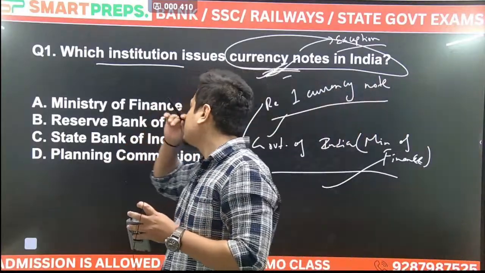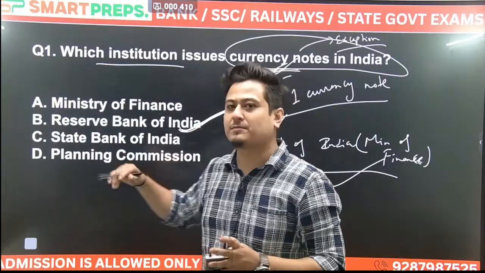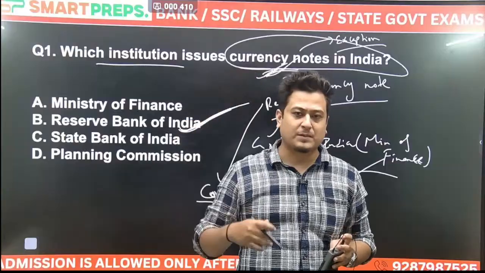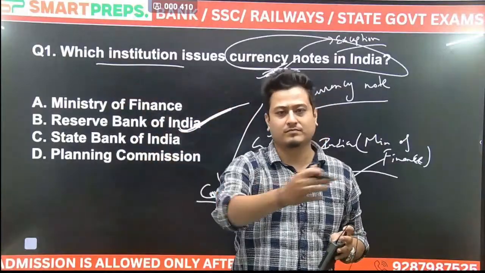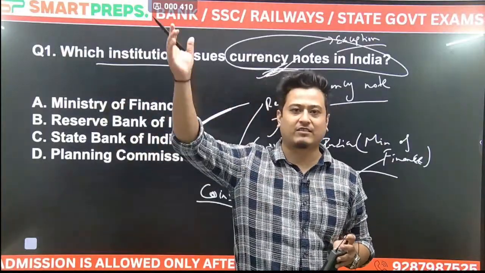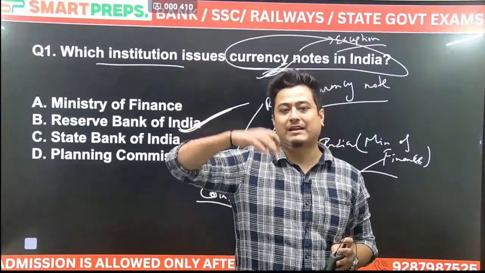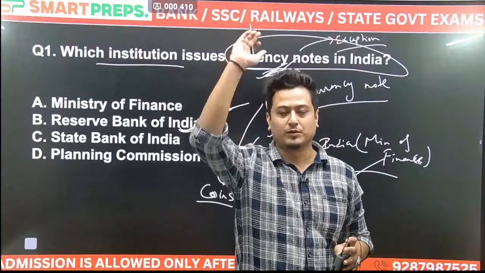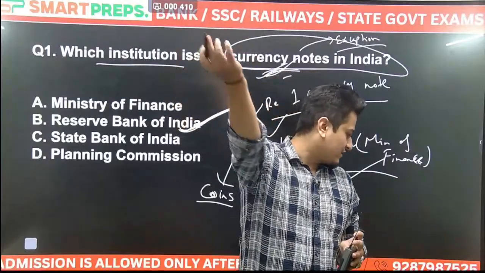Okay. Why can't we print as much money as we want, as much currency as we want to? सबको पैसा प्रिंट करके सबको दे दो, कोई गरीब नहीं रहेगा. Everyone will get rich. India will become from a developing country, India will become a developed country. हम चाइना से भी ऊपर पहुंच जाएंगे, हम USA से भी ऊपर पहुंच जाएंगे. Why are we not doing this?